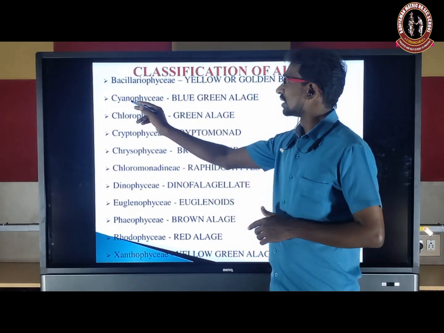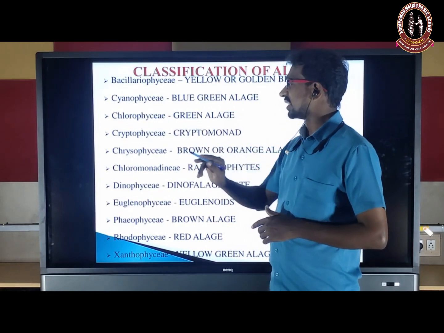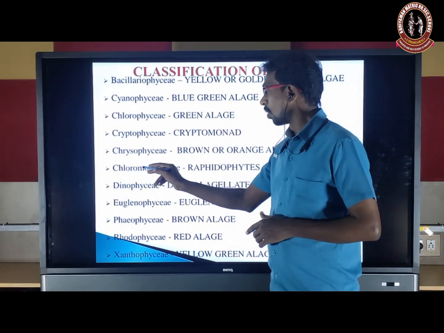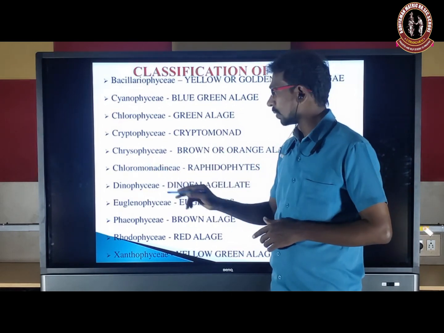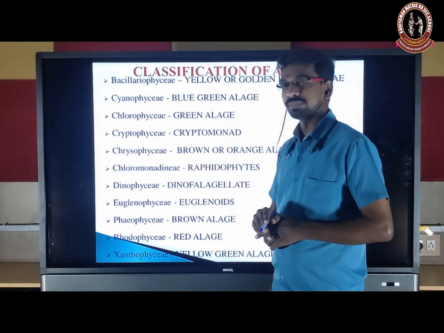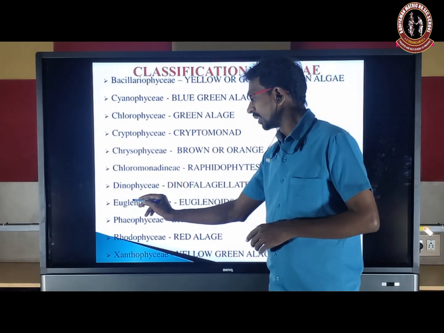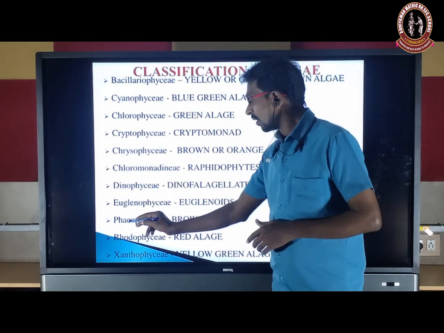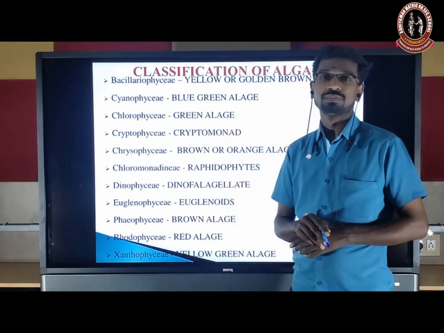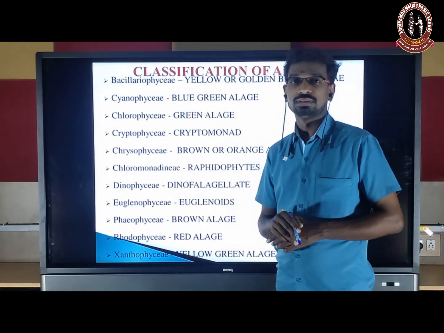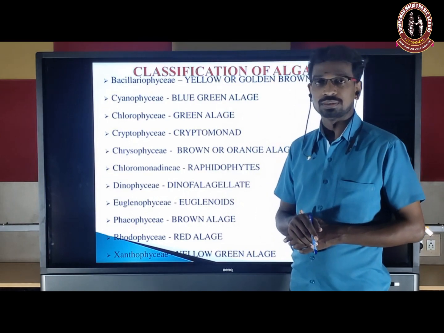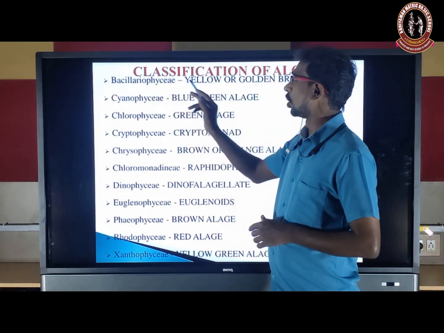The 11 classes are Bacillariophyceae, Cyanophyceae, Chlorophyceae, Cryptophyceae, Chrysophyceae, Chloromonadineae, Dinophyceae, Euglenophyceae, Phaeophyceae, Rhodophyceae and Xanthophyceae. These are the 11 classes according to F.E. Fritsch.